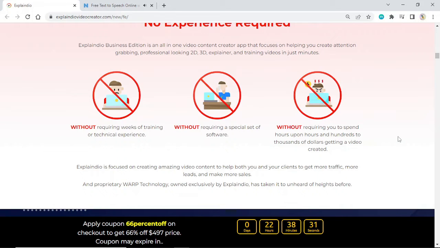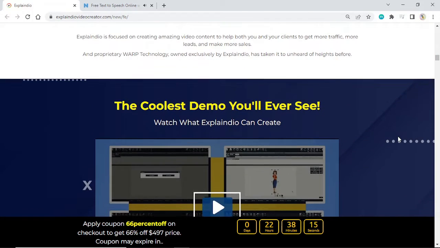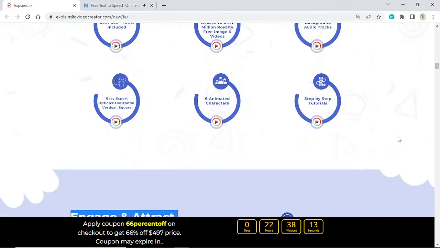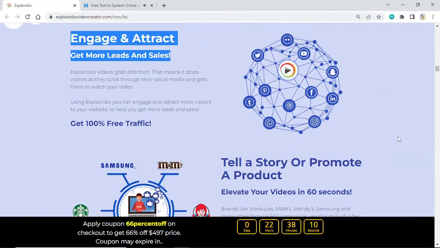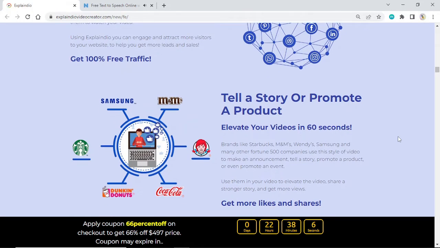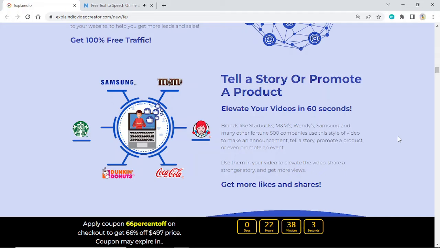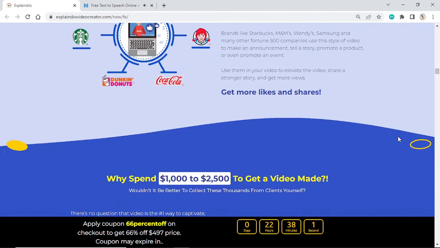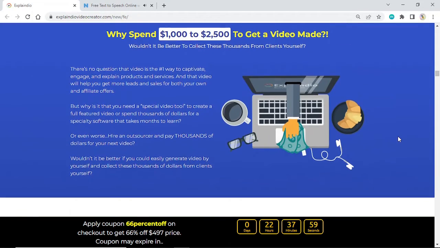Explaindio is focused on creating amazing video content to help both you and your clients to get more traffic, more leads, and make more sales. And proprietary Warp technology, owned exclusively by Explaindio, has taken it to unheard of heights before. Engage and attract, get more leads and sales. Get 100% free traffic. Tell a story or promote a product. Elevate your videos in 60 seconds. Engage with your visitors, explain and get them taking action.